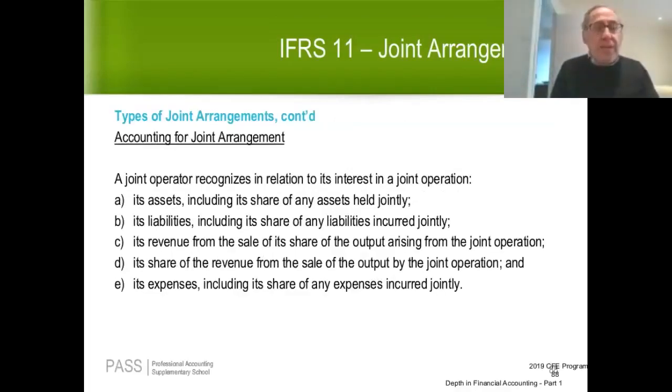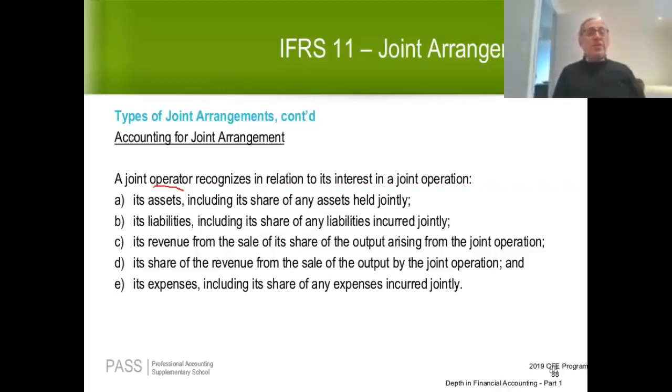Now, the question I'm going to address now is, why does it matter so much whether you're dealing with a joint operation or you're dealing with a joint venture? And the answer is, it makes a huge difference. When you have a joint operation, a joint operator recognizes, in relation to its interest in a joint operation, its share of assets, liabilities, revenue, and expenses. So when you're dealing with a joint operation, we use what we used to call proportionate consolidation. That term is no longer in the handbook. Please don't use it. But I'm just using it to explain a concept.